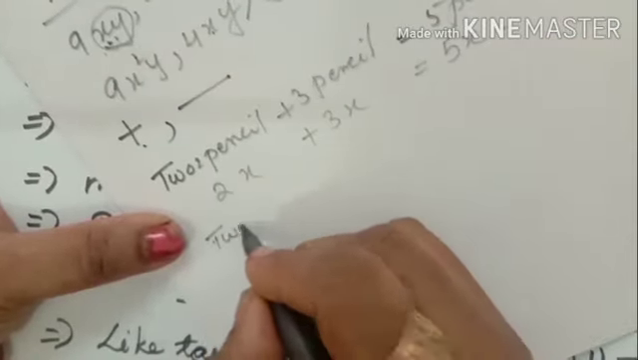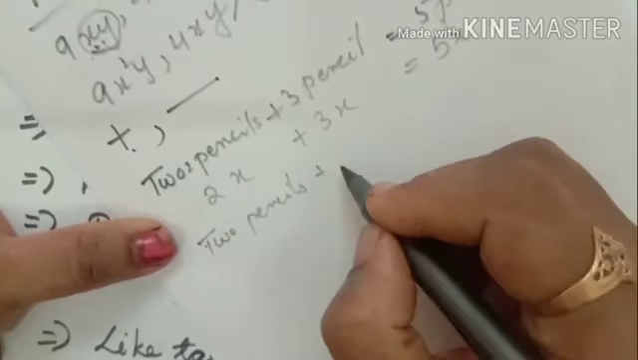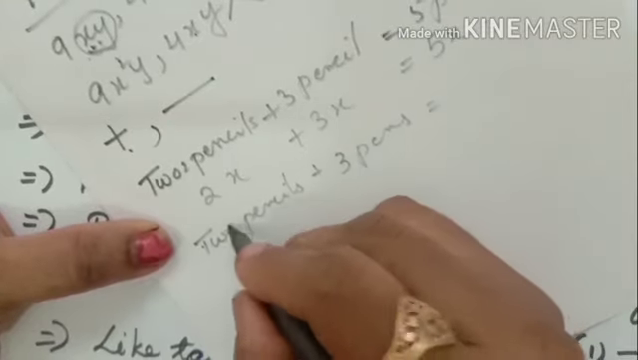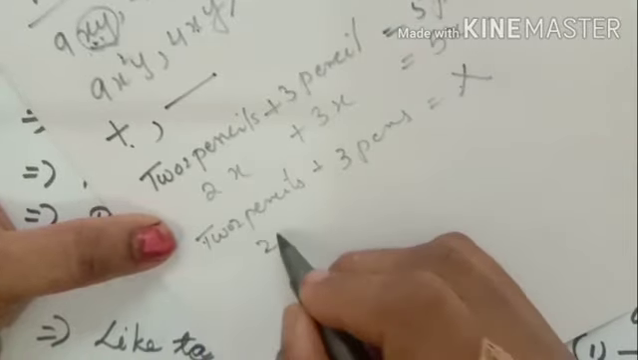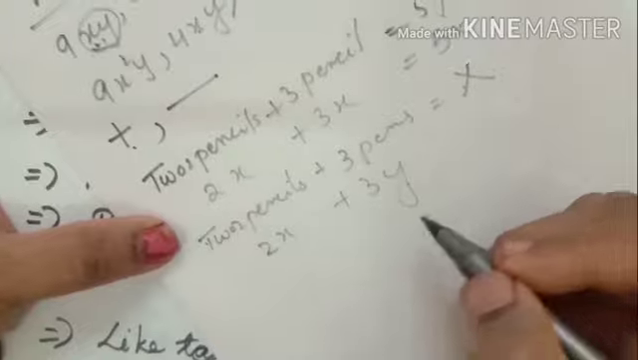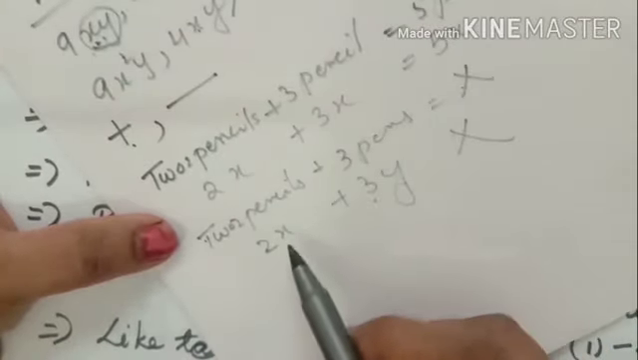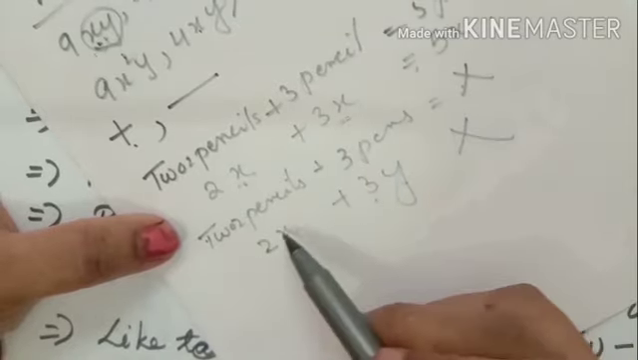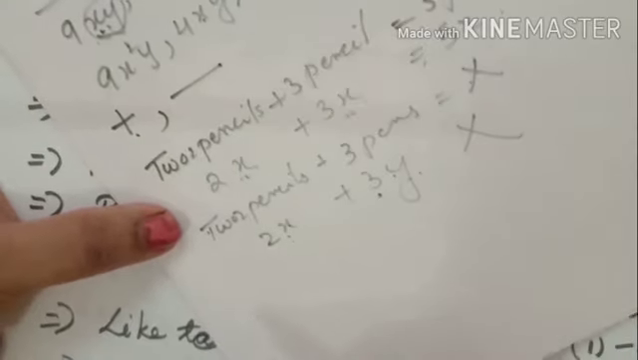Otherwise, 2 pencil plus 3 pens, can you add and say 5 pencil? No. Like that only, 2x plus 3y. Pen meaning y, pencil meaning x. You can't add. Clear? Like terms you can add. If the variables are equal, then you can add. If variables are different, or the degree is different, you can't add.